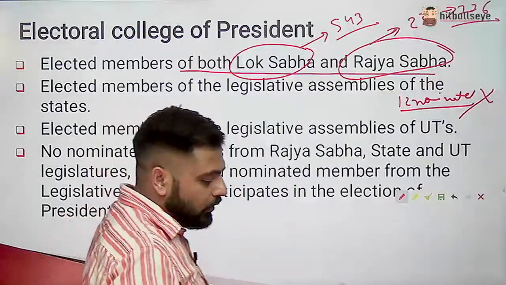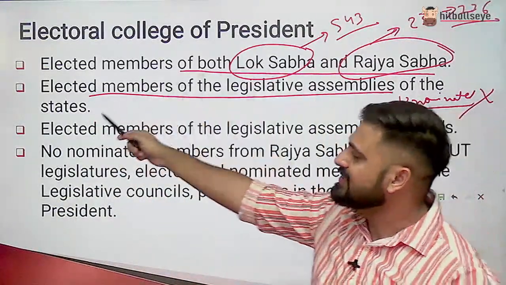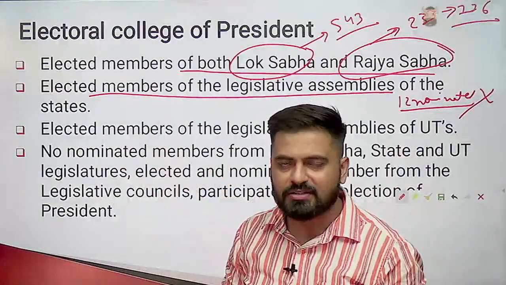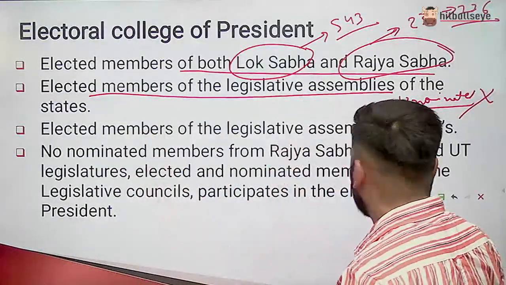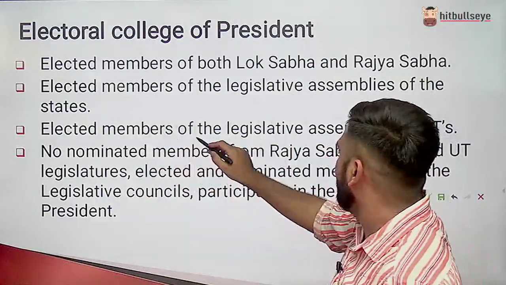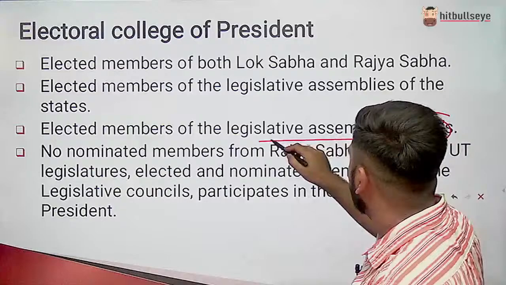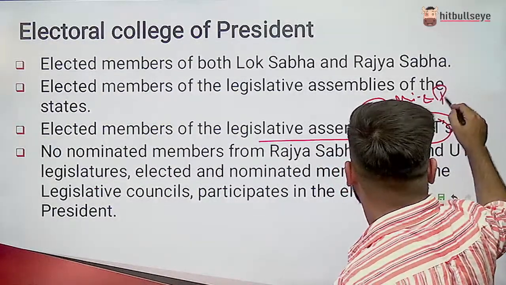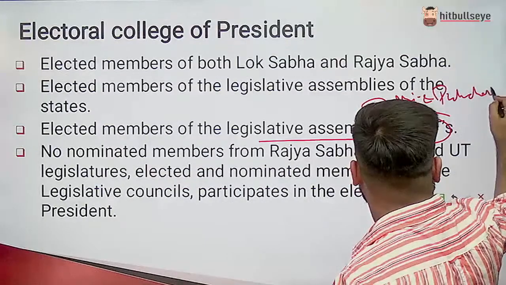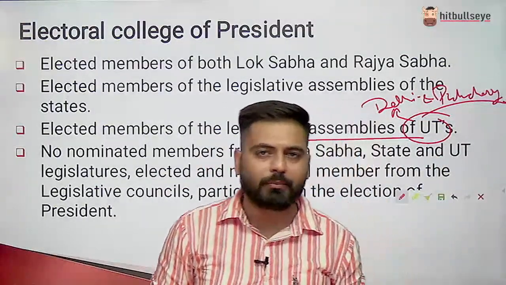On the other hand, the elected members of the legislative assemblies of the states, all the 28 states, will also be part of this electoral college. And the elected members of legislative assemblies of UTs: there are only 2 UTs which have their own legislative assembly, that is Delhi and Puducherry. But in future, the Assembly of Jammu and Kashmir, but right now it's a UT and there is no election.